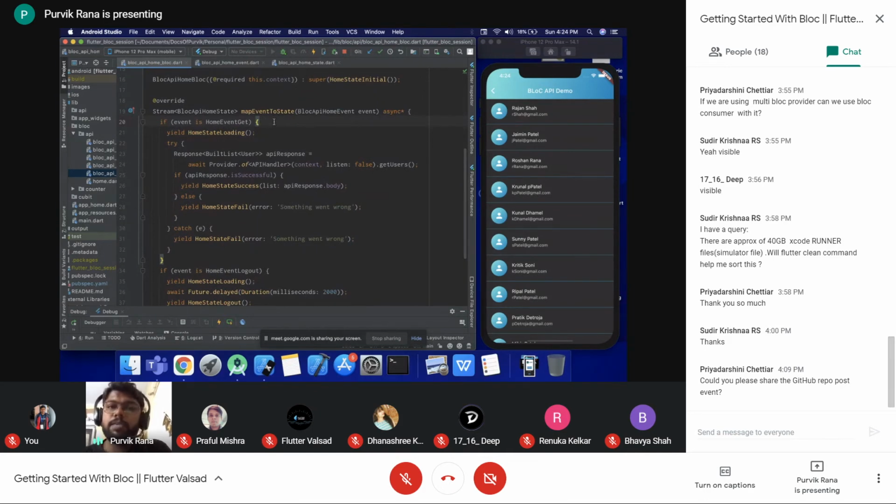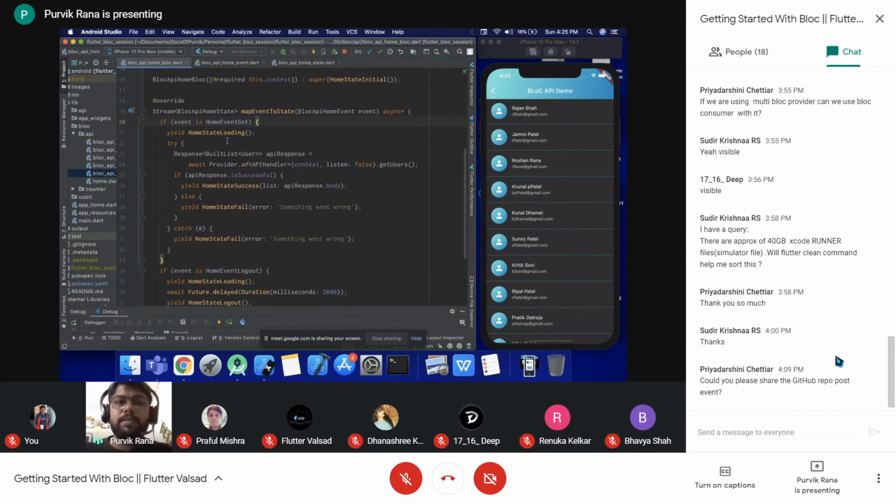Now based on the event, let's say my first event is the get event to get this particular list. So if my event is home event get, that I want to get this particular data, the map event to state will be triggered. It will identify what kind of event it is receiving, and on the basis of the event it will perform different processing. So here you can also emit the different states one by one.